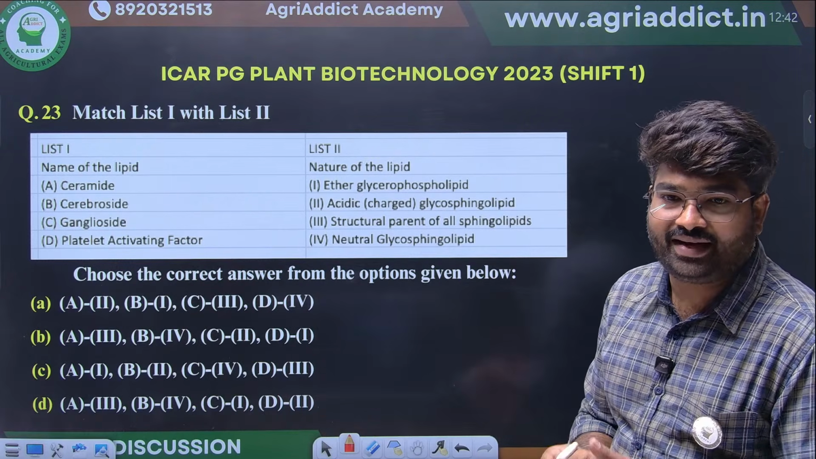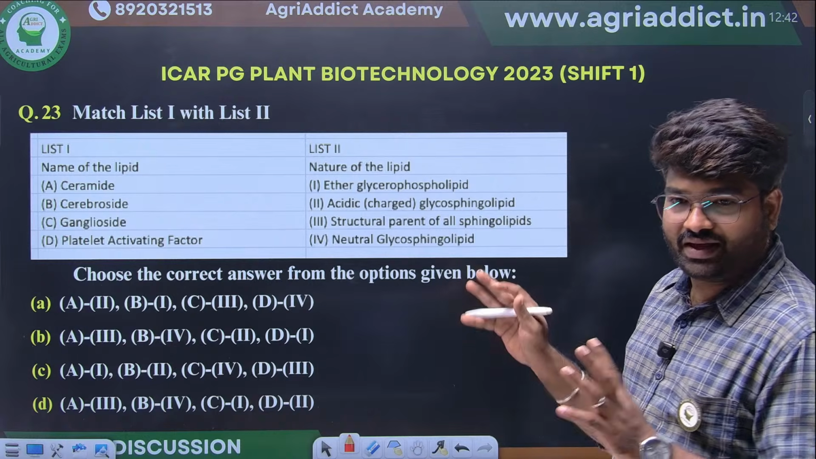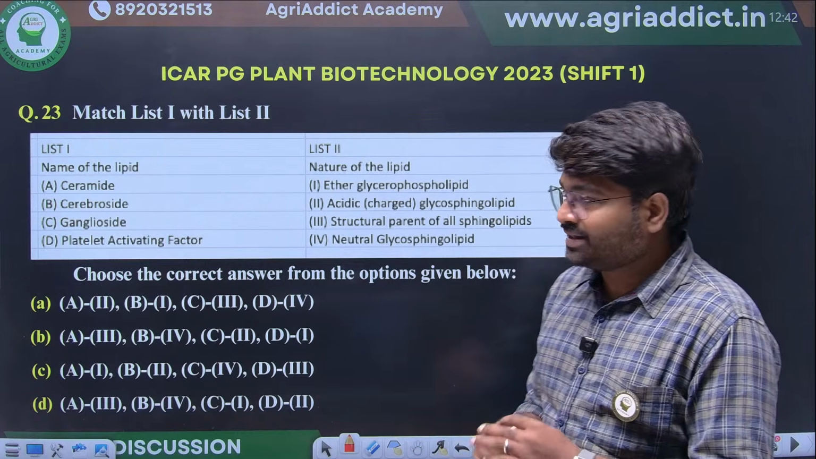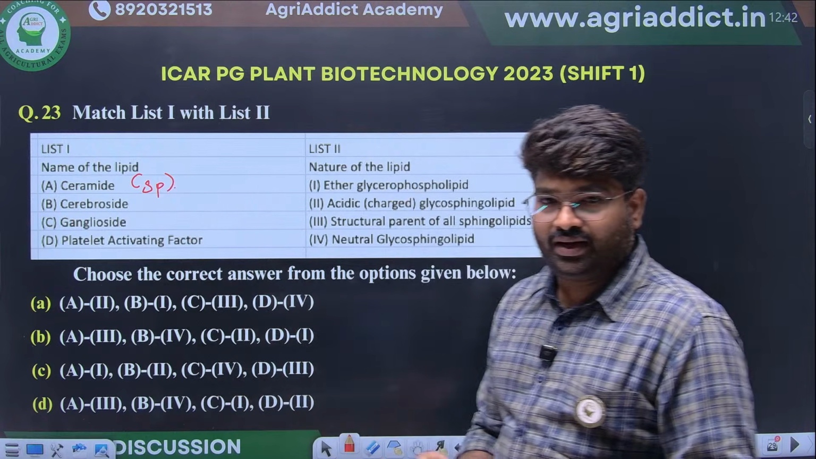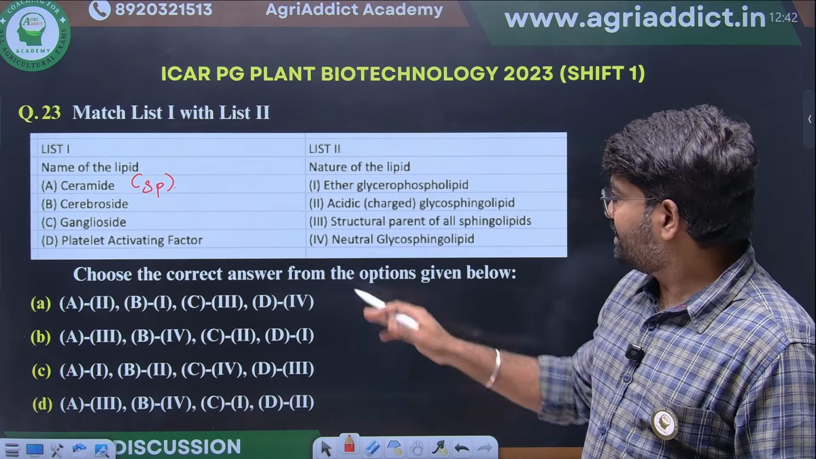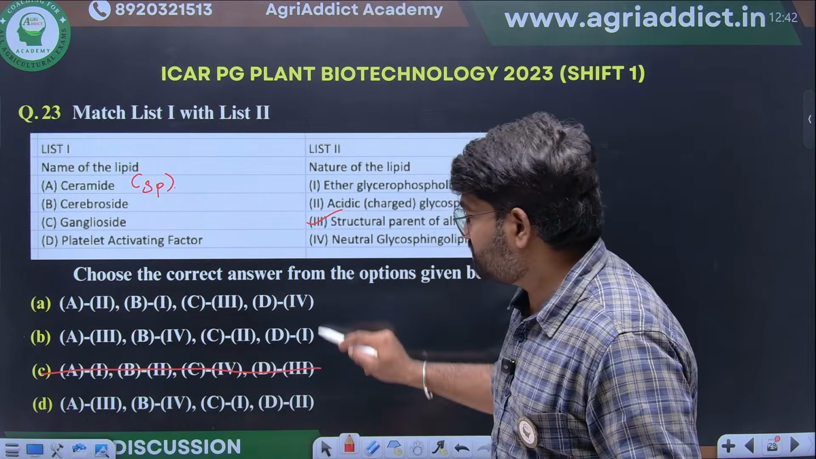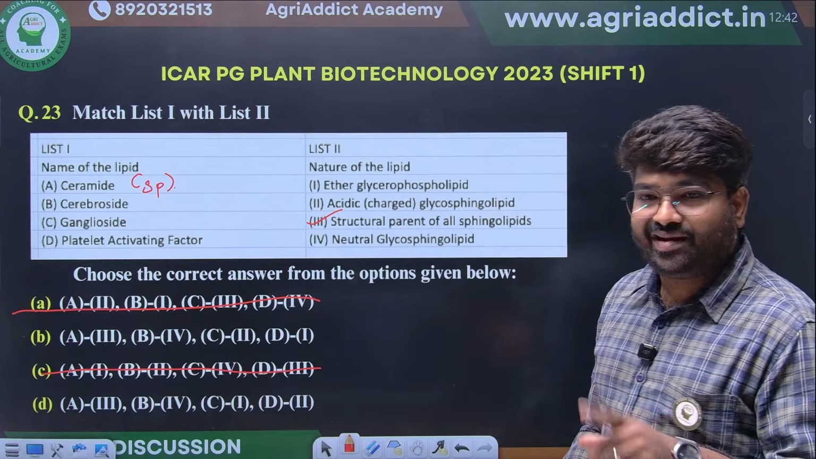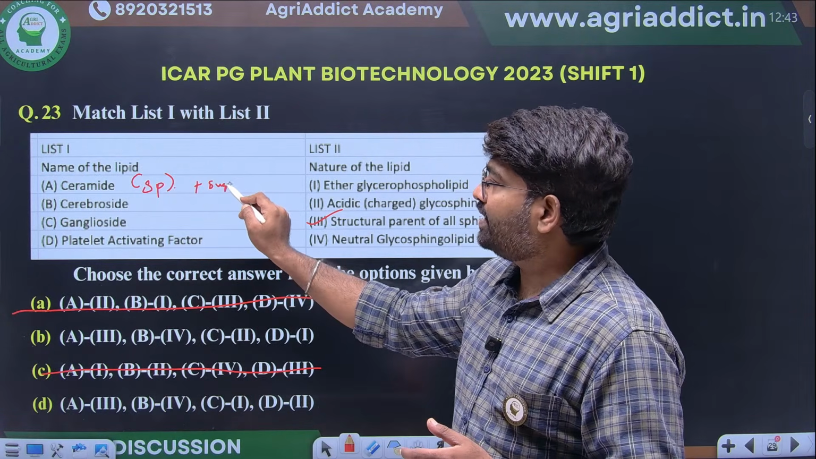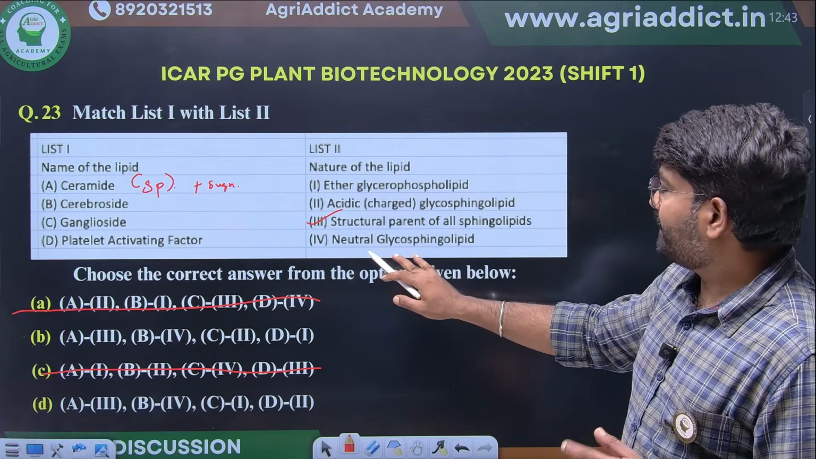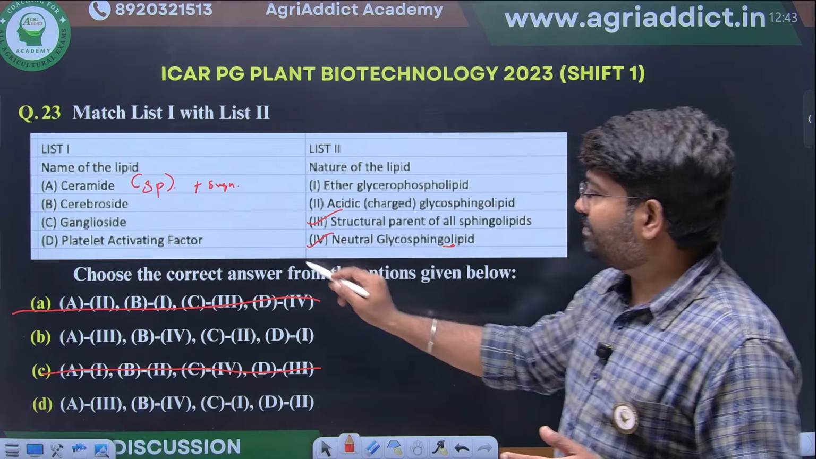What is ceramide, cerebroside, gangliosides, platelet activating factor, everything we have discussed in our classes. Ceramide is the specific backbone for sphingolipids. Yes, it is the structural parent of all sphingolipids. So A will be option 3. Cerebroside: if one sugar is attached to the ceramide, we call that a cerebroside. That is a neutral glycosphingolipid. So B will be 4.